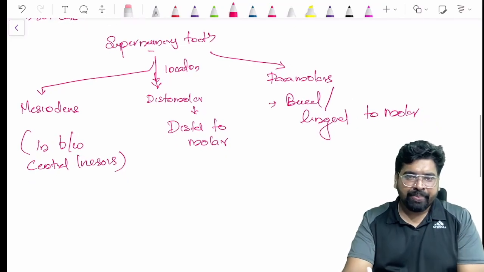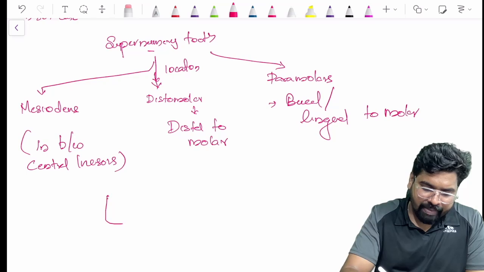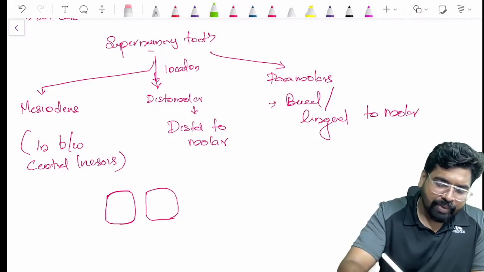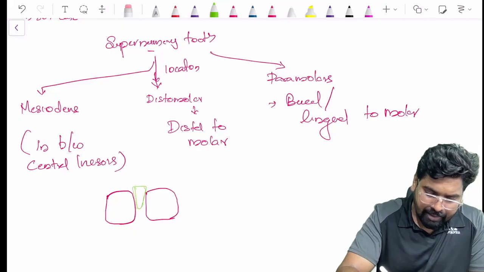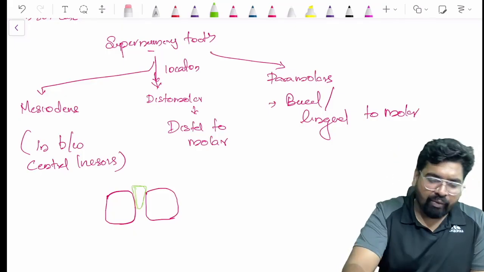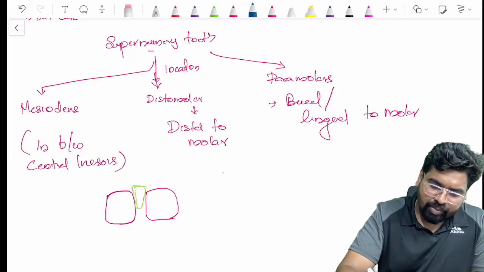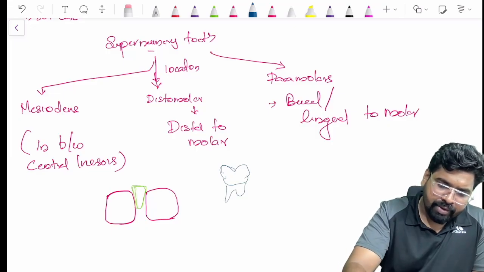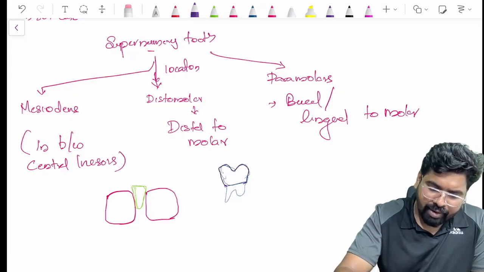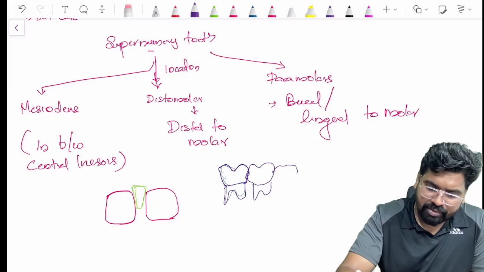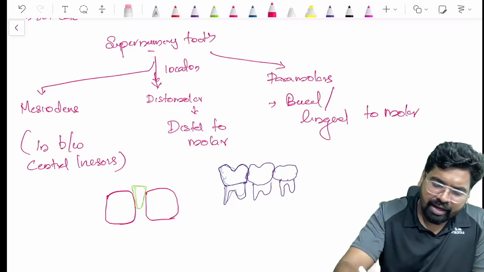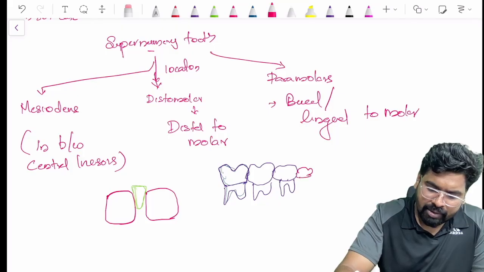Imagine these are two central incisors, and we have a supernumerary tooth in the midline. This is a mesiodens. And what about the distomolars? I have a first molar, a second molar, and a third molar, and I have a supernumerary tooth distal to them.